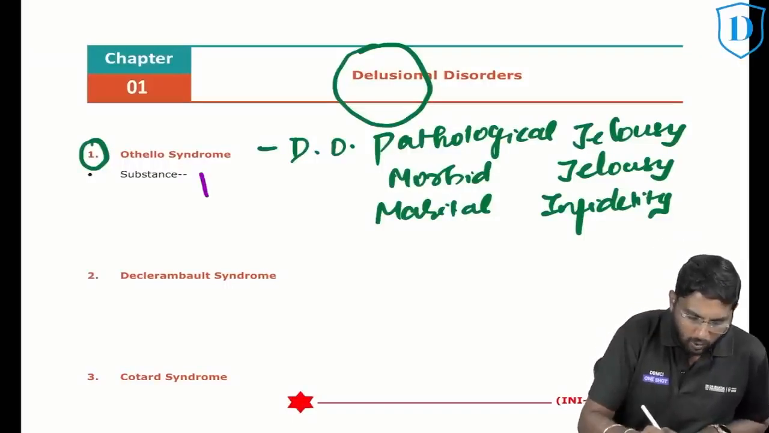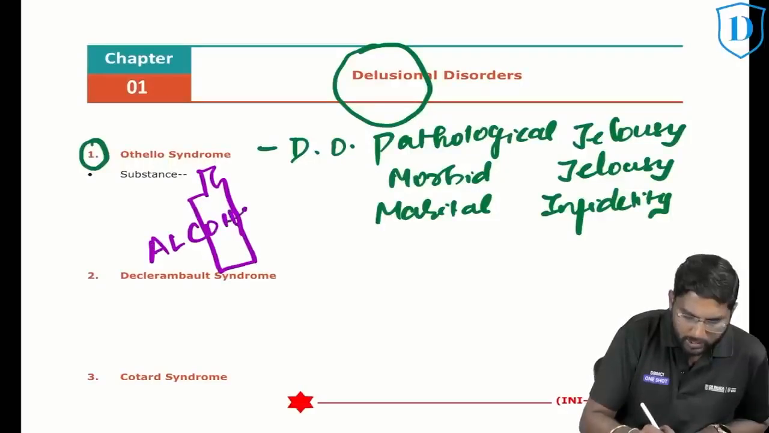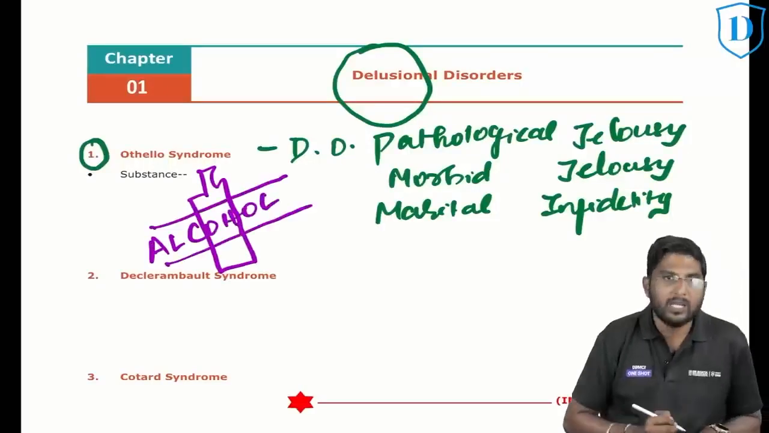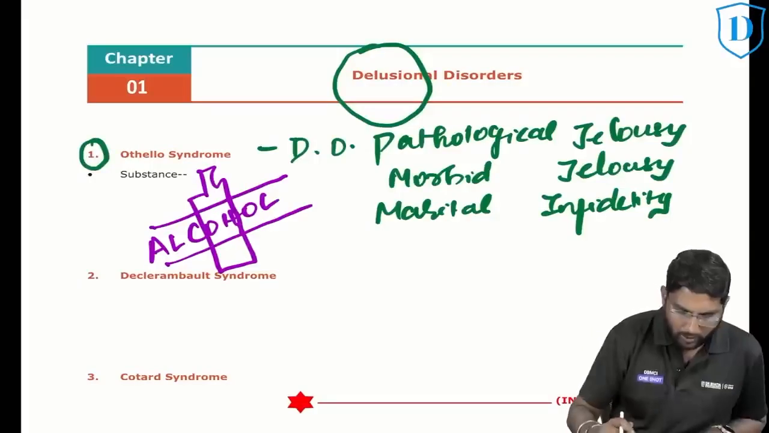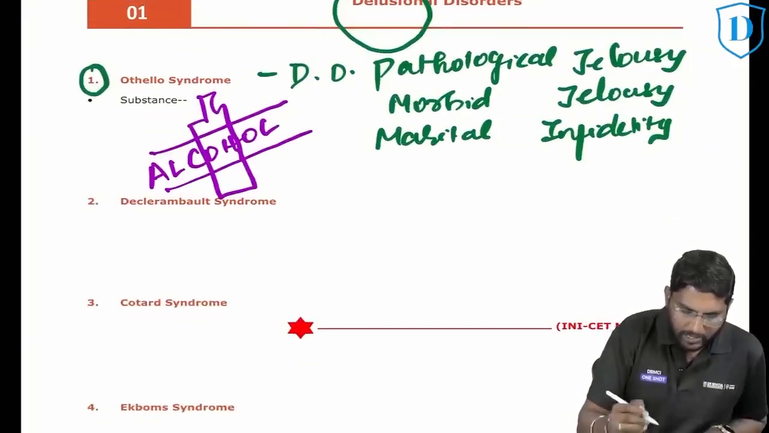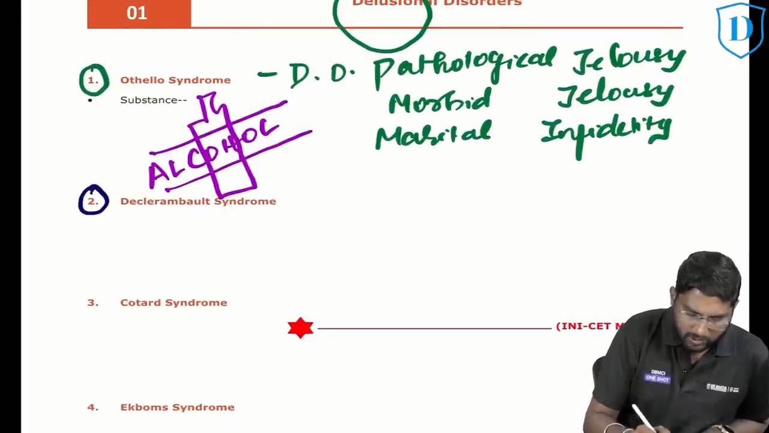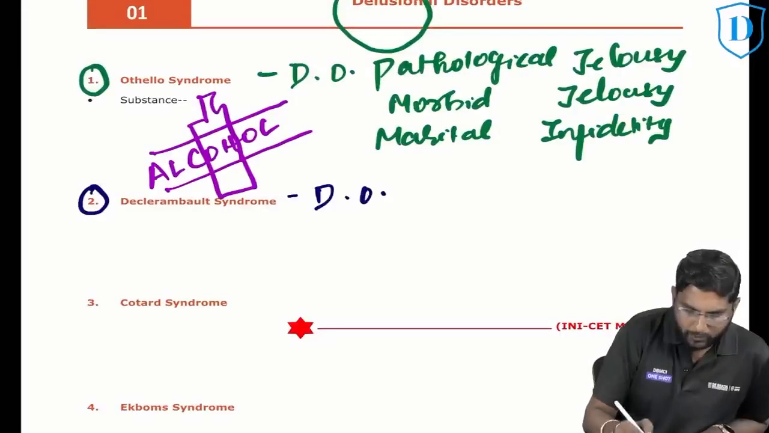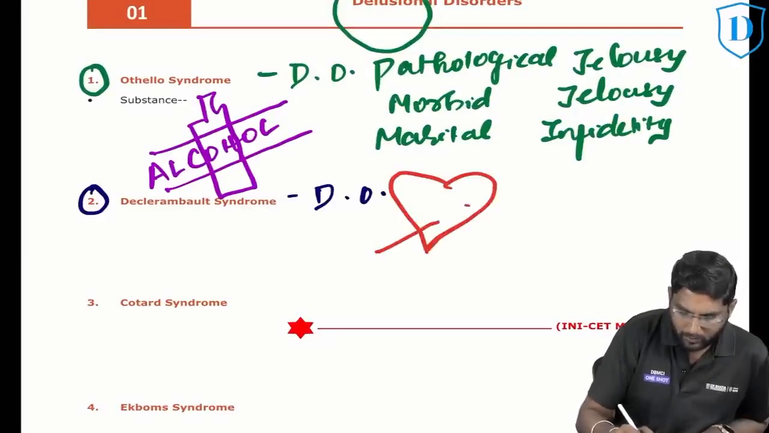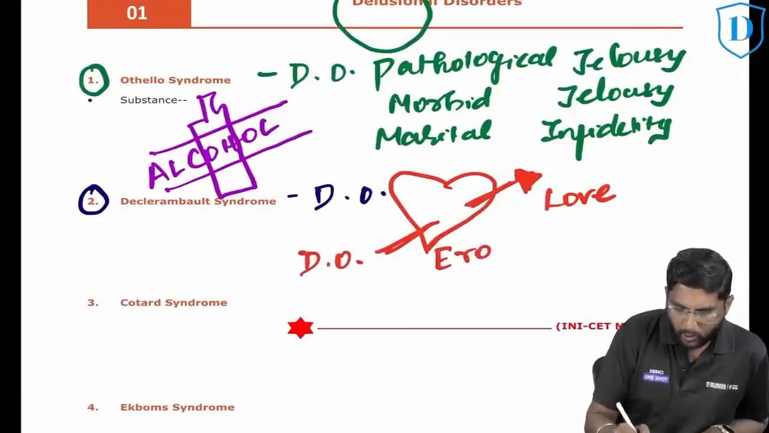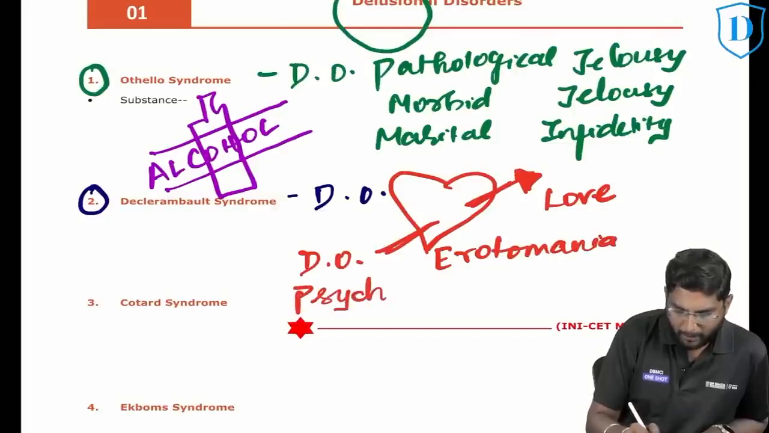Now, this Othello syndrome is common in what substance? Again, it's a very important question. Alcohol. Next, we have something called de Clerambault syndrome. What is de Clerambault syndrome, sir? I don't know what this is. It is nothing but delusion of what? I know this, you would have done this in your MBBS 5 years. What is this? Delusion of love. Also called erotomania. Also called psychosis passionale.